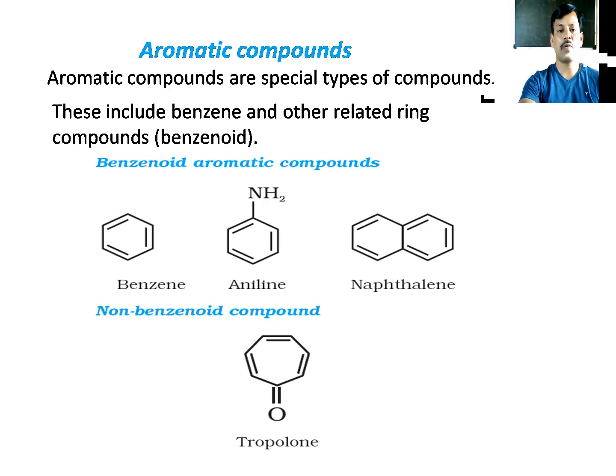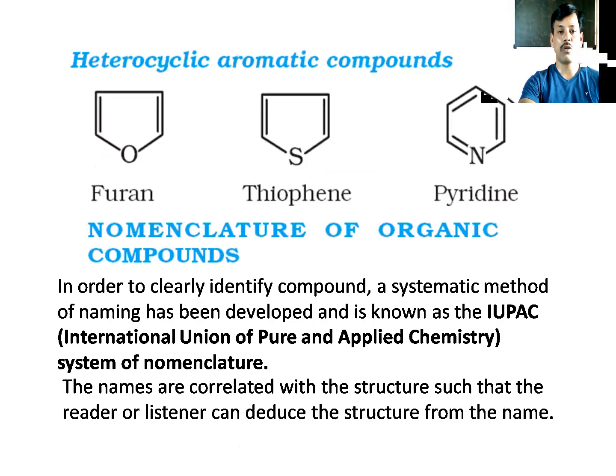In non-benzenoid compounds, we have furan and thiophene, which do not follow Huckel's rule. Do you know Huckel's rule? Cyclic aromatic compounds with 4n plus 2 pi electrons are called benzenoid compounds, and non-benzenoid compounds do not obey Huckel's rule. This is the difference between these two.